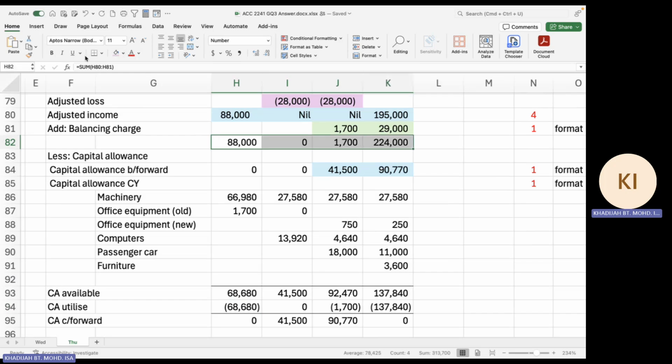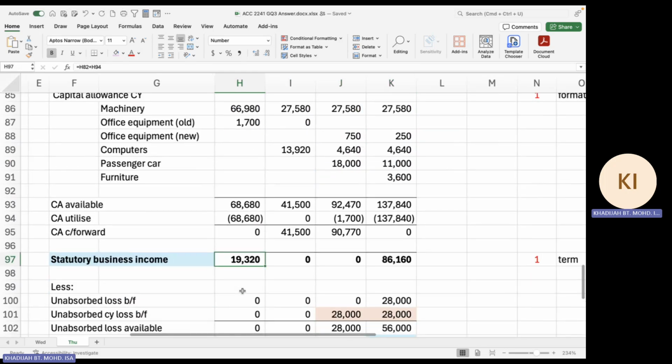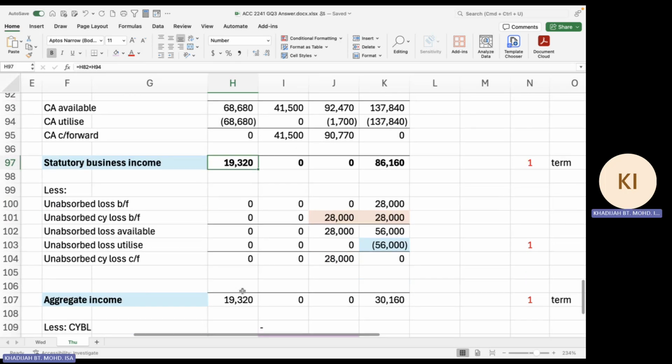All right, so I put it both here, so that you can see that it depends on this income. And then that determines how much is your statutory income. After statutory income, you are going to minus your loss brought forward. Similarly, loss brought forward here, I have prepared from the brought forward and from your current year losses, and how much loss available, how much you utilize, how much available to be carried forward. So in the first year it is 0.